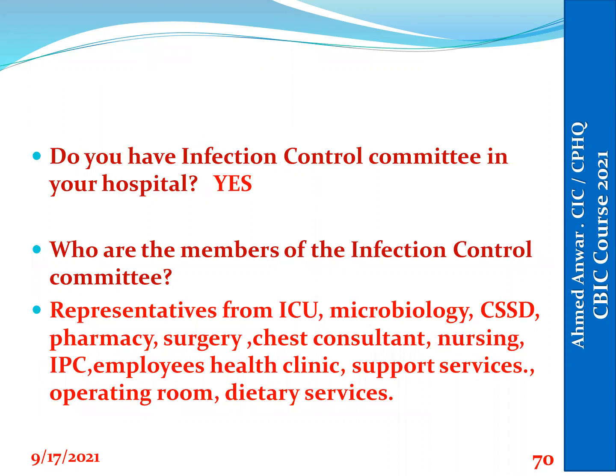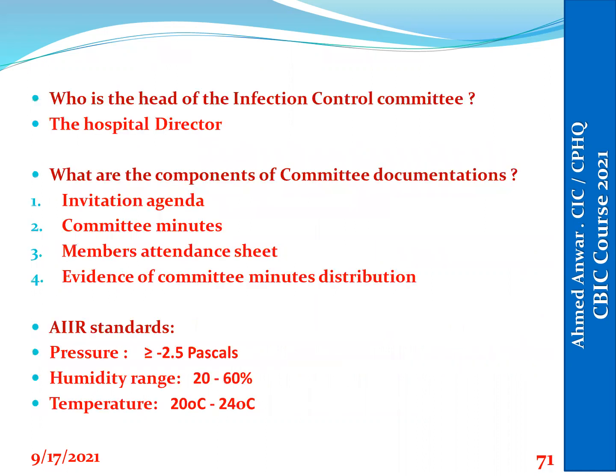If the staff are asked about the committee, all the staff should be aware that the hospital has an infection control committee, and the committee meets according to the hospital policy, monthly or quarterly. The infection control committee should include a representative for all medical and support service departments. The leader of the infection control committee should be the hospital director or the medical director as per the policy.